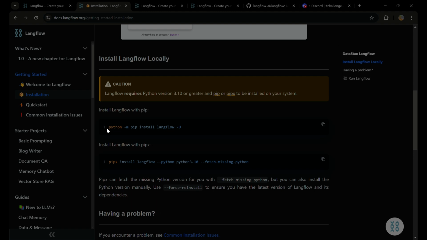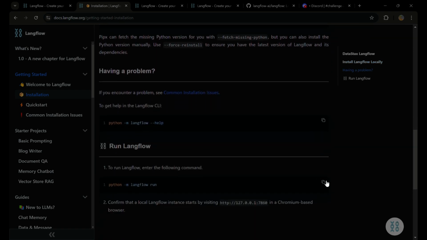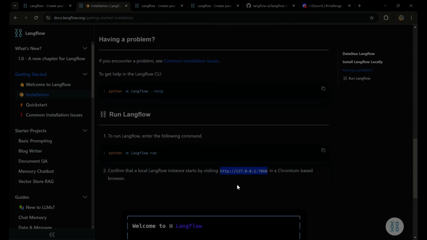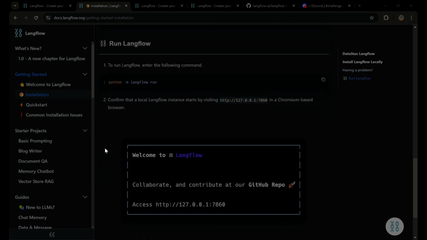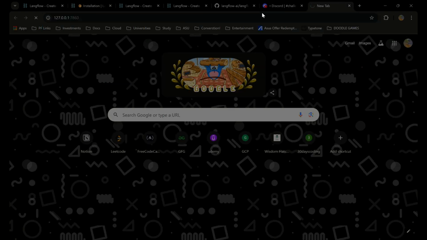Once you have installed Langflow, you can go and run Langflow. So if I paste this command, it will start Langflow in my local instance. And the URL for that environment is present in the documentation as well. And once you have the instance running, you can see it in your command prompt as well. So either you can redirect from here or you can just copy the link present in the documentation. So let me open it and come up here.